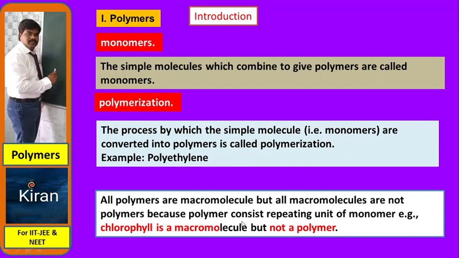All polymers are macromolecules. Macro means big molecules. But all macromolecules are not polymers. You cannot consider every big molecule a polymer, because a polymer must consist of repeating units. More monomers combined together, then only you will get a polymer. A big molecule that is not made of monomers is not a polymer. Example, chlorophyll is a big molecule, hence it is not a polymer. It is only a macromolecule.